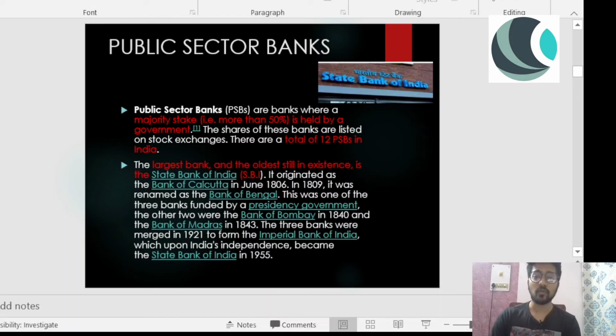These three banks got merged, and it got a name of Imperial Bank of India, which upon Indian independence became State Bank of India in 1955. So, State Bank of India 1955. I hope everyone remembers this now. State Bank of India 1955, right? So, these are public sector banks, and we have just discussed the brief history about SBI.